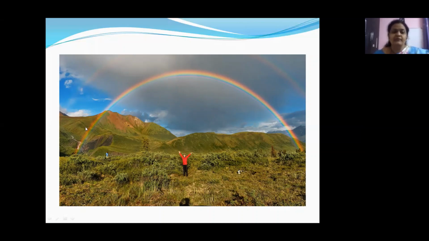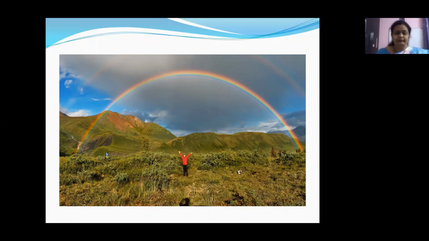Okay, children, this is our primary rainbow. You can clearly see the red color above and the blue colors below, isn't it? And if you notice the secondary rainbow, it is not very bright, but you can clearly understand that the red color is below and the blue colors are above. It is something like a mirror image of the primary rainbow.